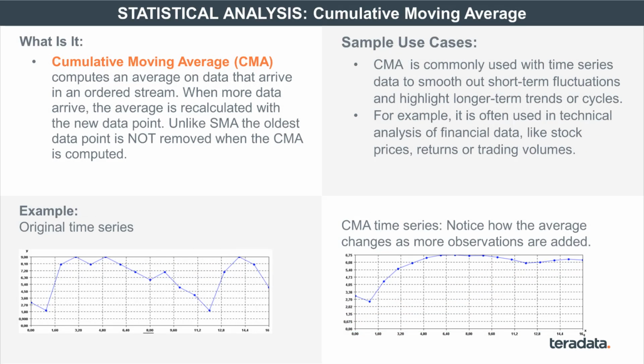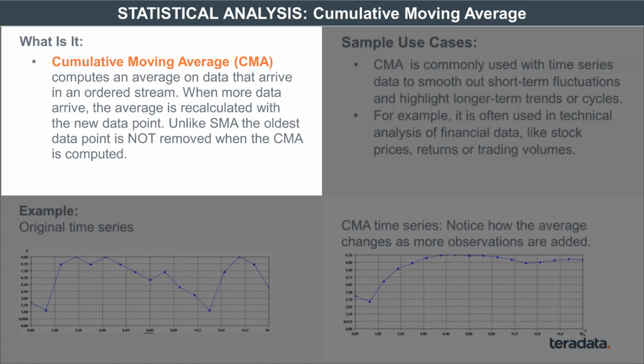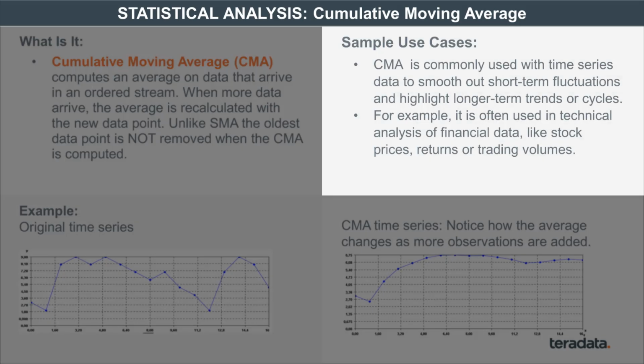The next one is cumulative moving average, which is slightly different from the simple moving average in that nothing gets dropped as far as the data is concerned. So let's say in the previous example, I said Jan to December, you took all the salaries and you computed an average. Fine. Let's say you add January 2019. Now, cumulative moving average basically says, I'm not going to drop anything. I will now compute the average on 13 months instead of 12. That's the only difference. You look at short-term fluctuations, look at trends.